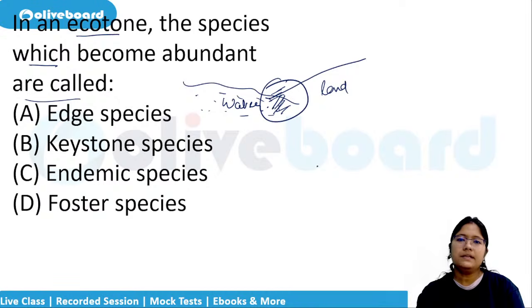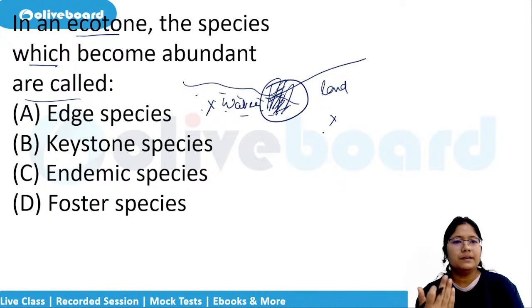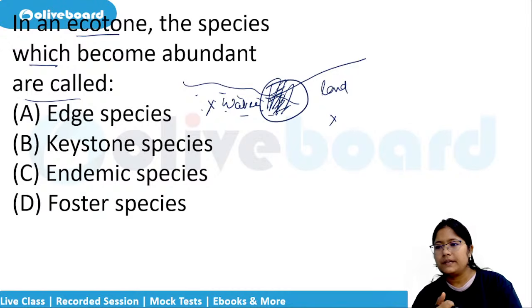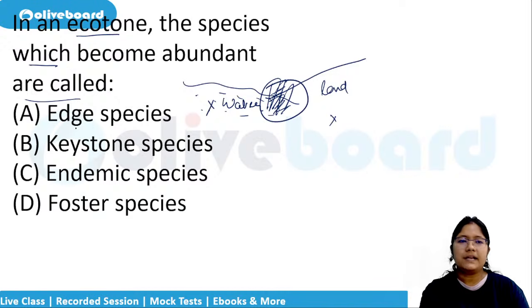So in this ecotone where the combination is there, you see in this region neither the water one will be abundant nor the land one will be abundant. So what will be here? Most abundant will be the edge species. Yes, correct. So the correct answer here is option B, that is edge species. Edge species is the correct answer.